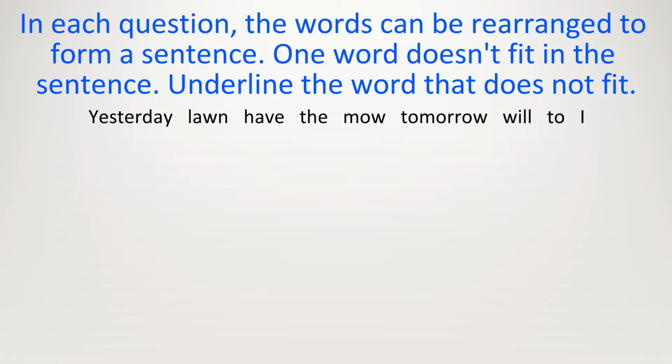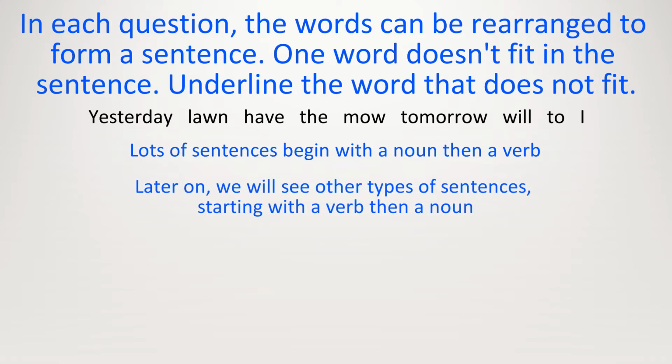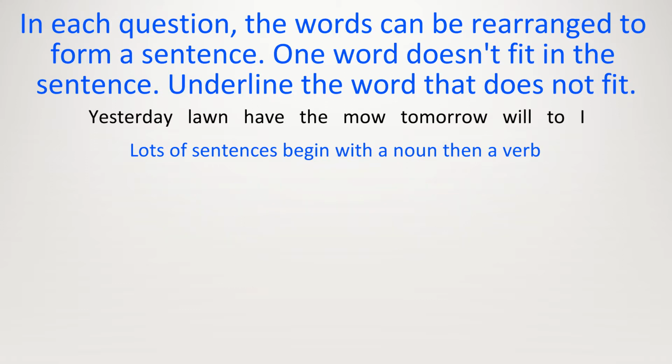Here you can see the list of words. First thing you do is you say them, just to get a feel of what kind of words you'll be using in this sentence. Yesterday, lawn, have, the, mow, tomorrow, will, to, I. Lots of sentences begin with a noun and then a verb. Later on, we will see other types of sentences which start with a verb, then a noun. These are called instruction sentences, which we will see a lot of later. So let's start this sentence with a noun, then a verb.